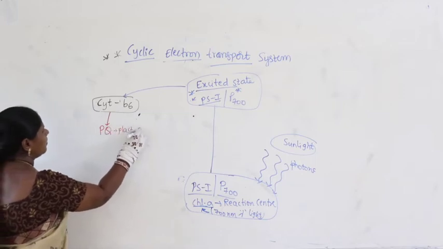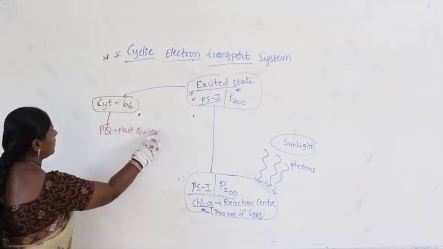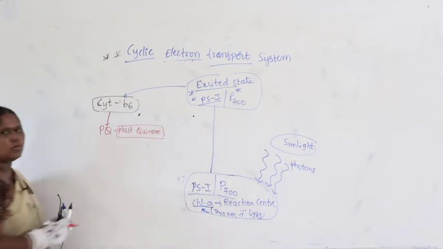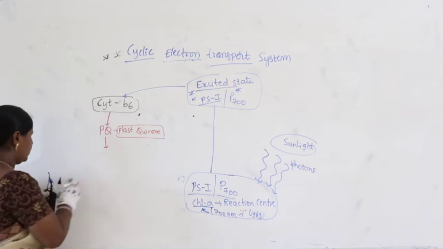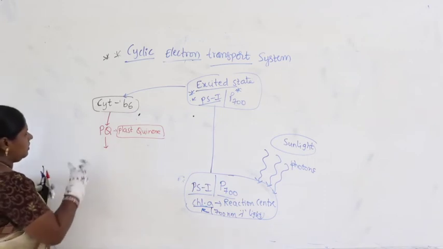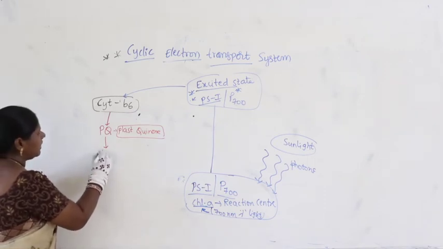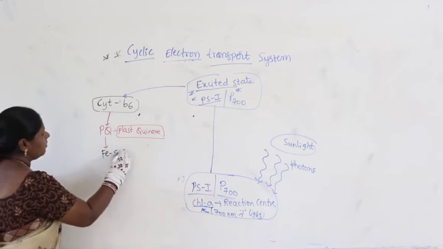It enters into an important component called plastoquinone. From the plastoquinone it enters into what you call the iron sulfur complex.